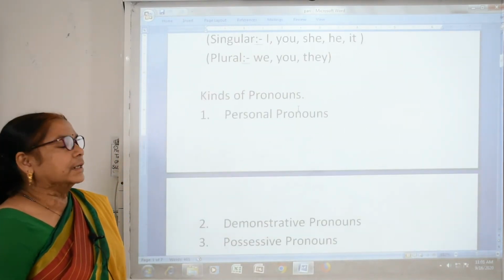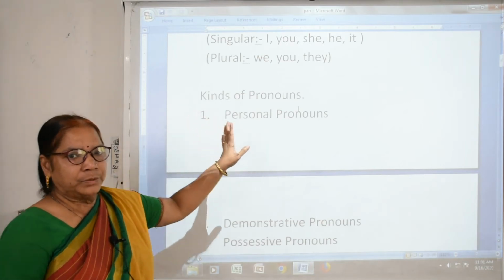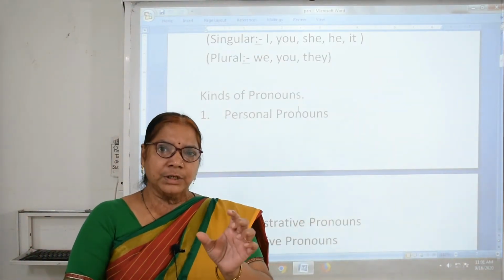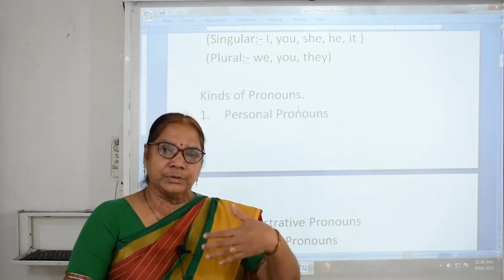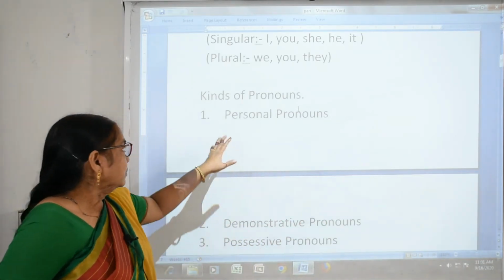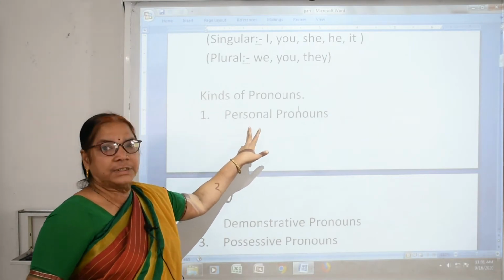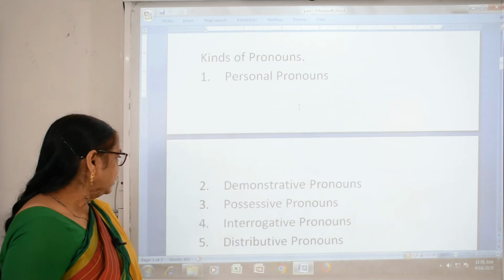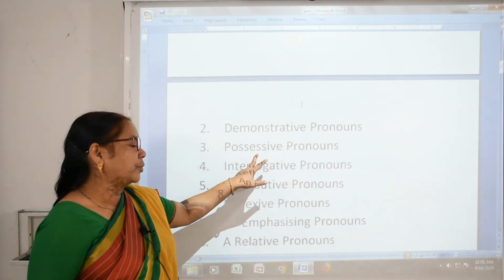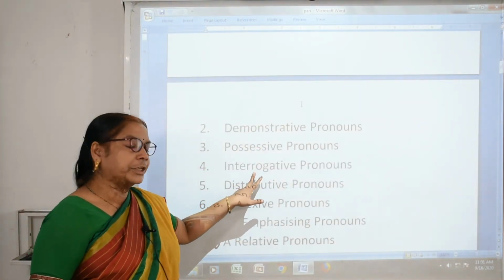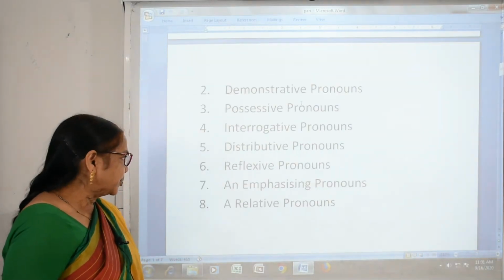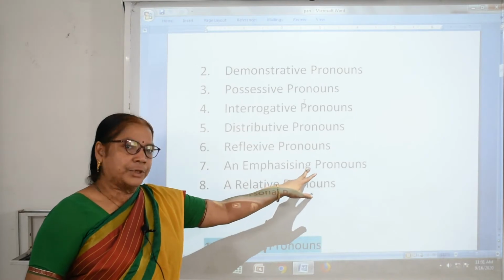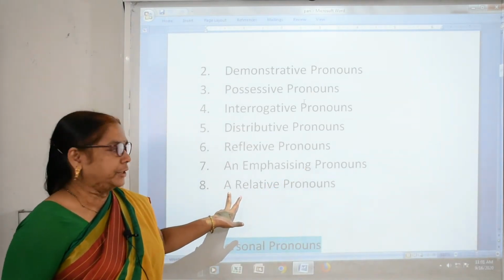Now we will see kinds of pronoun. Pronoun is clear now: it is used in place of a noun, so there is no repetition. Kinds of pronoun: personal pronoun, demonstrative pronoun, possessive pronoun, interrogative pronoun, distributive pronoun, reflexive pronoun, emphasizing pronoun and relative pronoun.